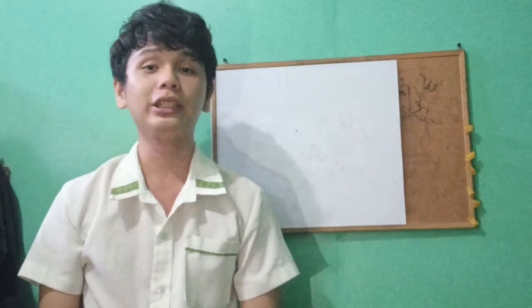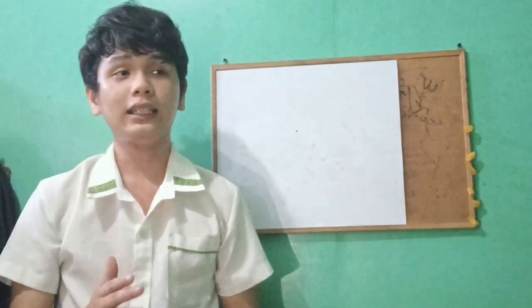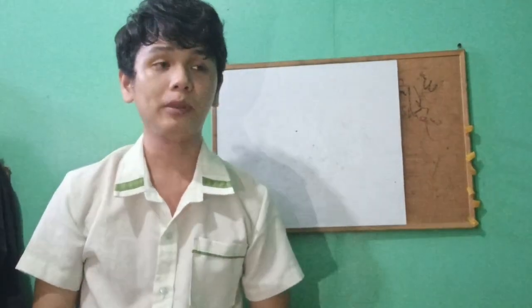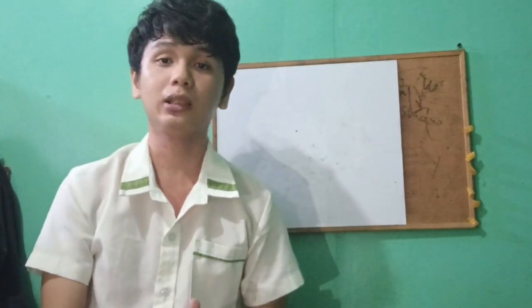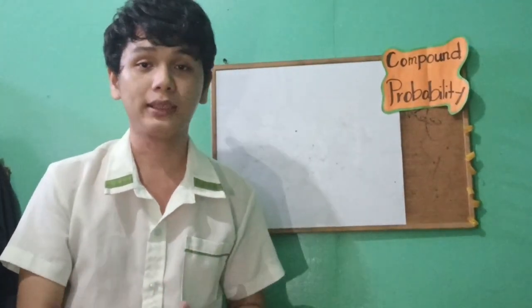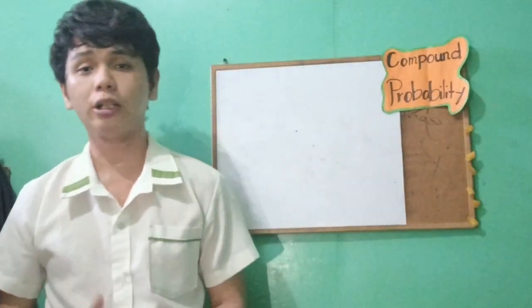As you already know, probability is a field of mathematics that deals with chance. We know that probability has a formula: P(A), the probability of that event, is equal to the number of favored outcomes over the total number of outcomes. Now let's proceed to compound probability. What does compound probability mean?